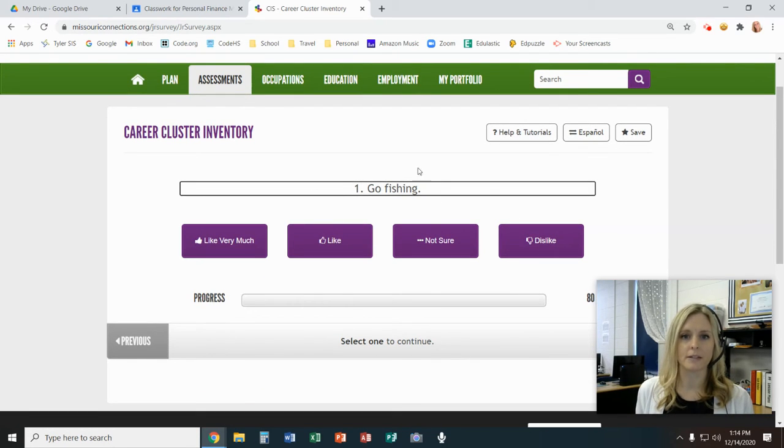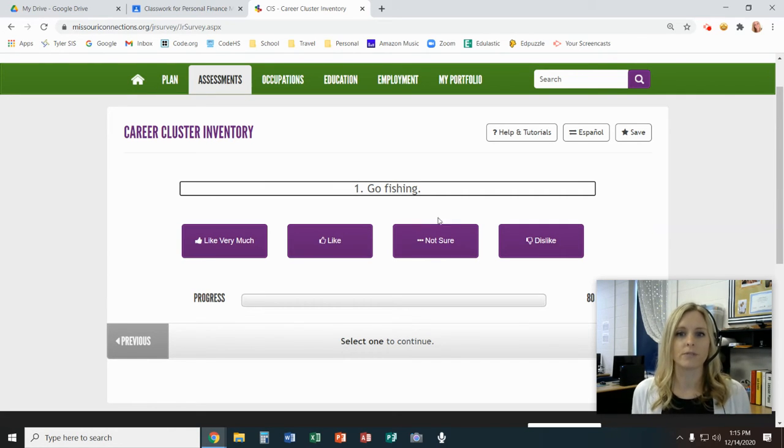It's just going to ask each thing, give you an example of an activity, and you're going to say how much you like or dislike that activity. Now, think about what exactly they might be trying to evaluate here. Maybe you've never been fishing before. That doesn't mean you won't like fishing. If you could think about how you might like being outdoors, doing something relaxing, then maybe you would like fishing, even though you've never been.